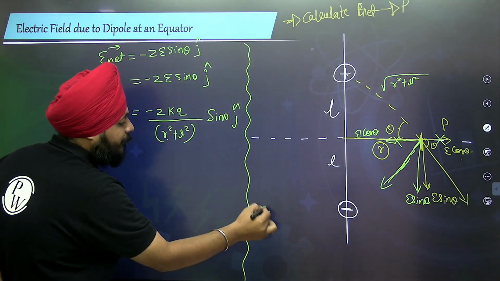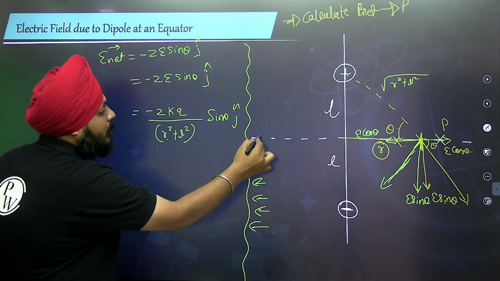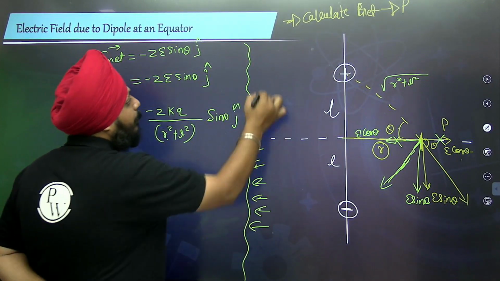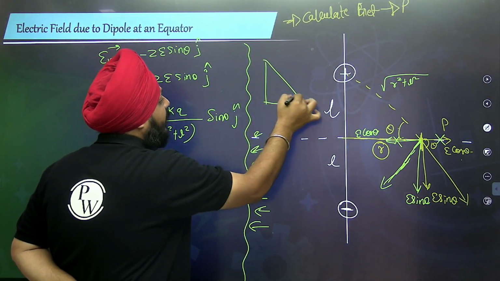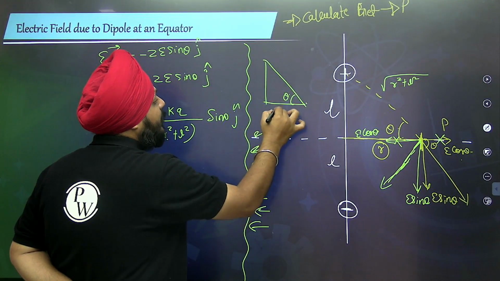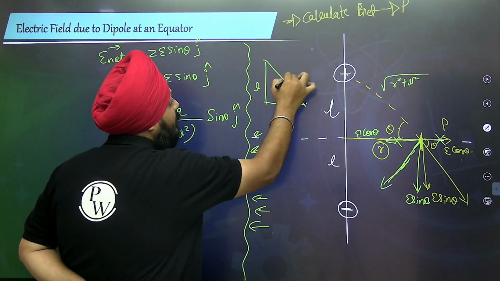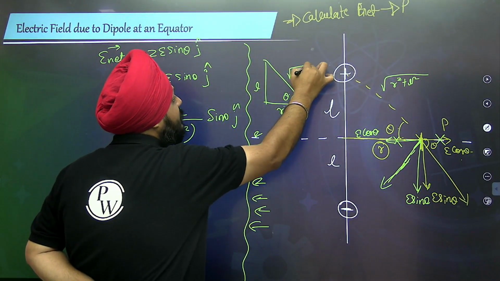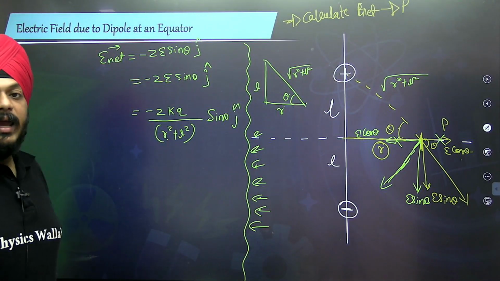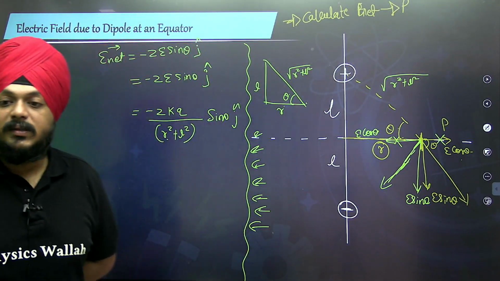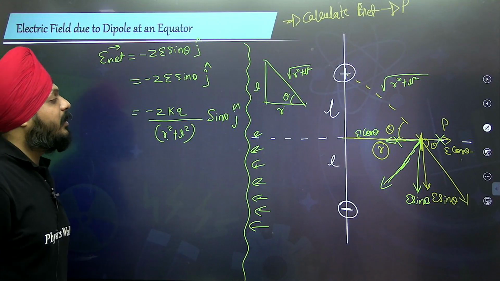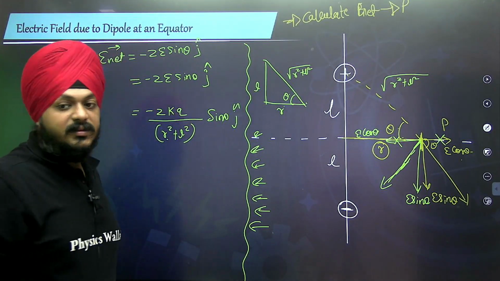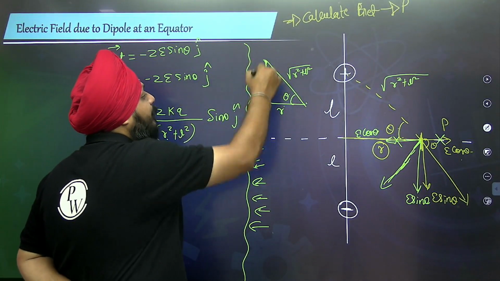Sine of theta into j. Simply, if I am going to define this triangle, this is theta, this is R, this is L, and this is under root of R square plus L square. So what happens here?